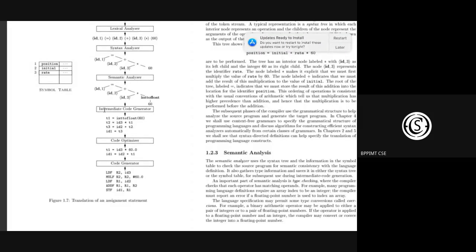And once it is done, these 2 lines are ultimately converted into assembly-level machine-dependent code.